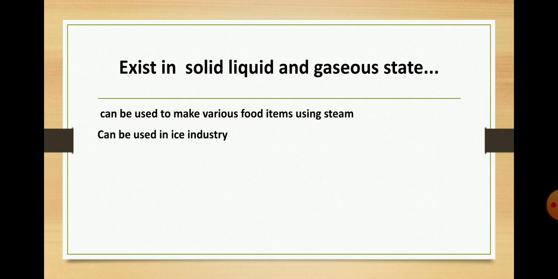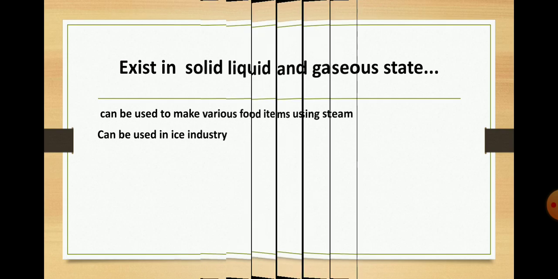And this property is used in making various food items. For example, for making puttu, steam is used. And it is also used in ice industries. So, these are the various properties of water we have to study.